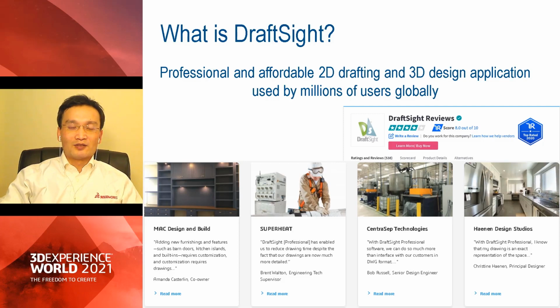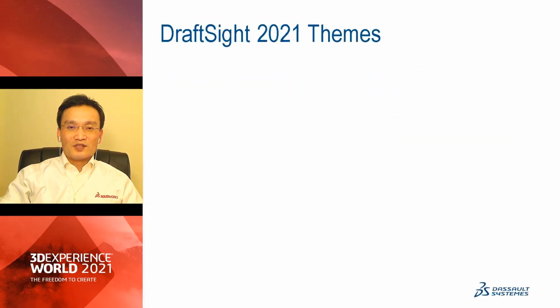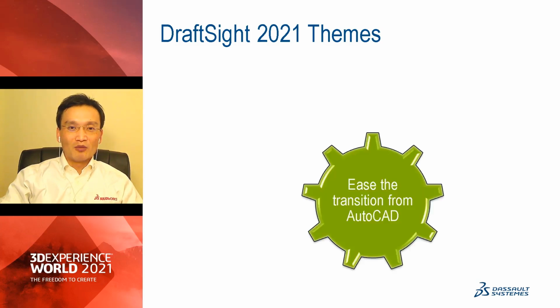Okay, so now let's talk about DraftSight 2021 release. This release features two main themes as guided by you, our users. We listen to customer feedback very closely, and at a high level, this release helps us with two major initiatives.